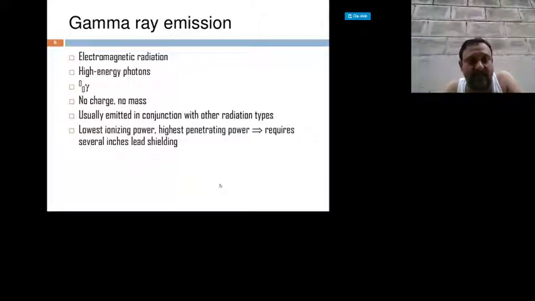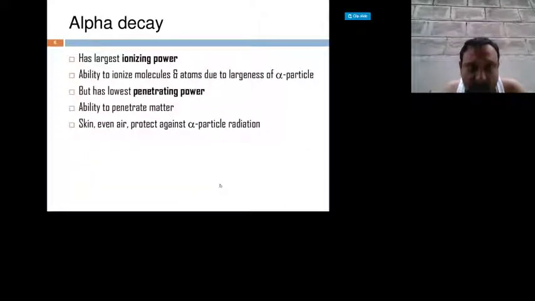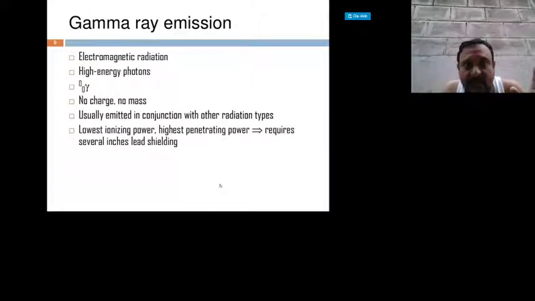Now electromagnetic radiation. Here the third one is called gamma ray emission. The alpha and beta particles are only particles. But the third, the gamma ray, is electromagnetic radiation. Alpha and beta particles do not come under electromagnetic radiation. The gamma ray is also emitted from radioactive nuclei, and it comes under electromagnetic radiation.